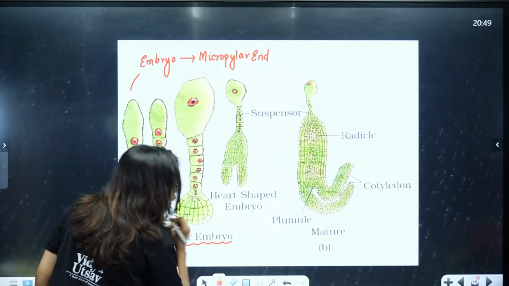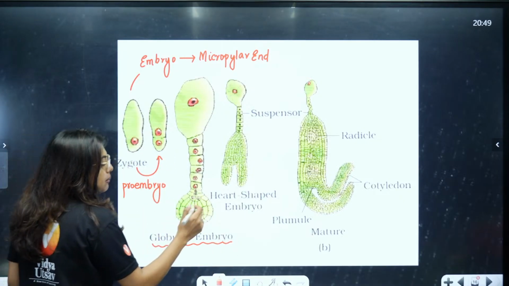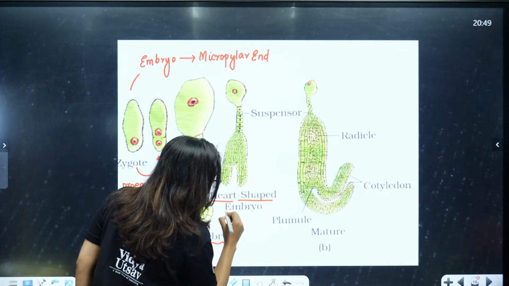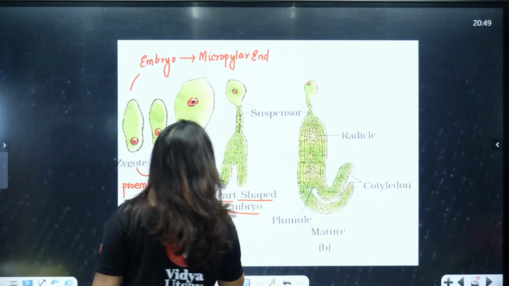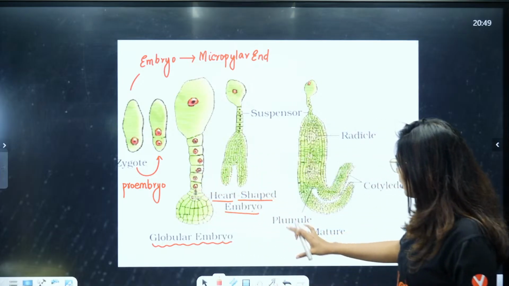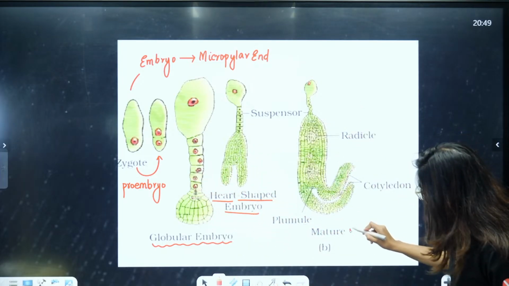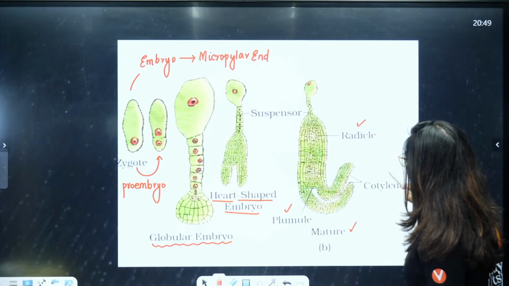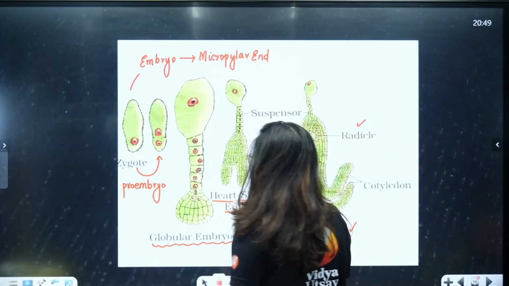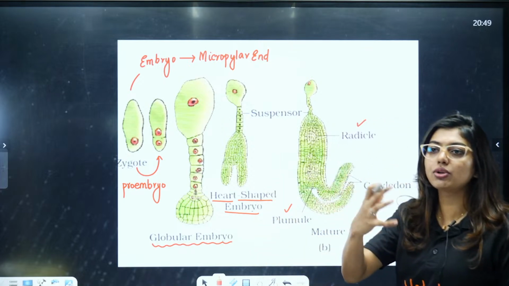See, it has formed a globular embryo. From a globular embryo, it has formed a heart-shaped embryo. Now, remember, everything has a suspensor, okay, everything has a suspensor. Now, from the heart-shaped embryo, it has finally formed a mature embryo, which has a plumule, a radicle, a cotyledon. That means plumule which will end in a shoot and radicle which will end in a root.